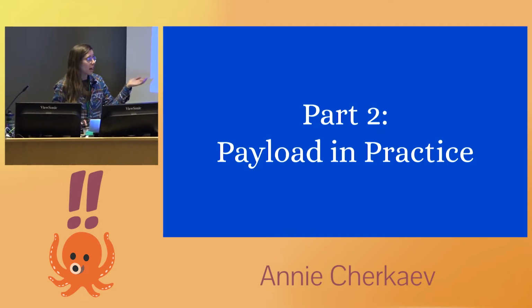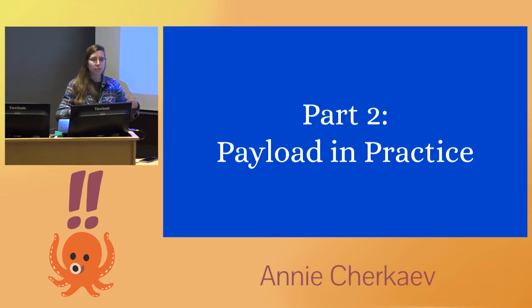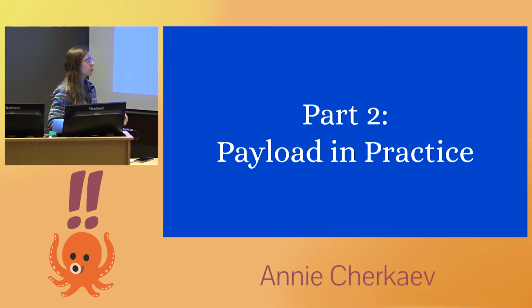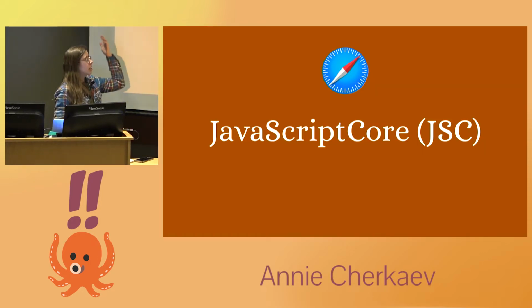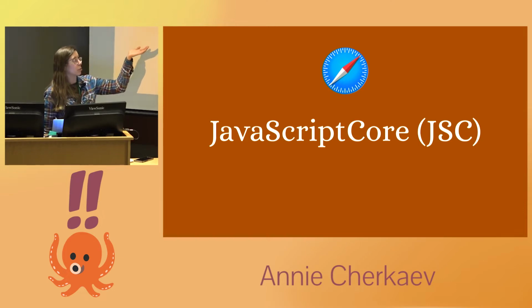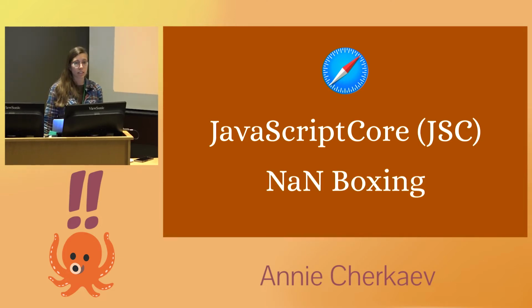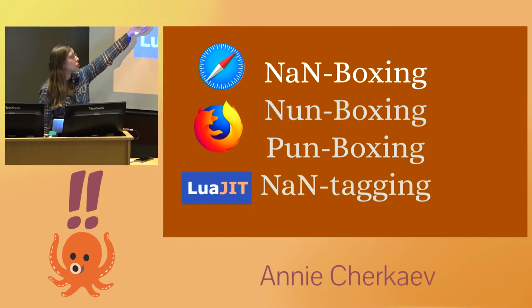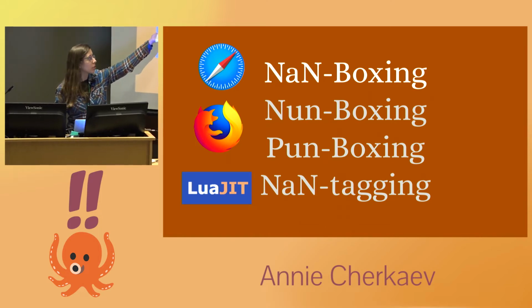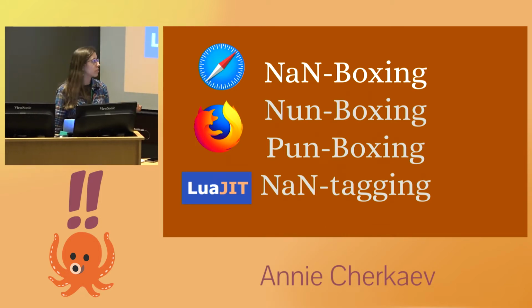Well, yes, they do, in fact. I tried to find any use cases for this when I learned about it, but this is the best use case that I found. It's in this JavaScript interpreter called JavaScriptCore, which is at the heart of Safari, and it's this technique called NaN-boxing. This technique isn't unique to JavaScriptCore. The super cool JavaScript interpreter inside of Firefox called SpiderMonkey uses 2 variants of this technique under the names NaN-boxing and punboxing, and LuaJIT also uses it under the name NaN tagging.